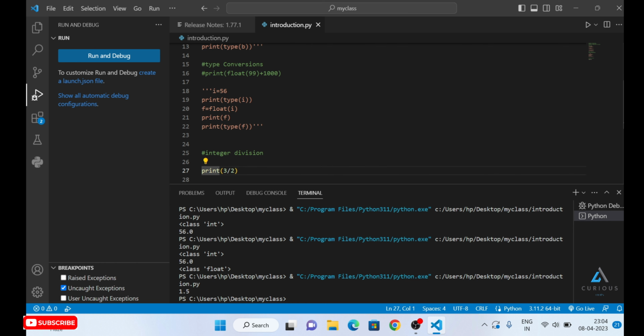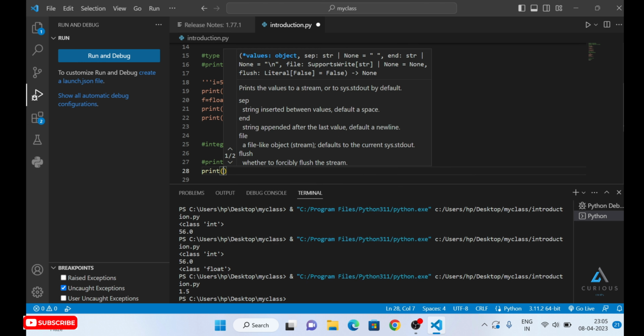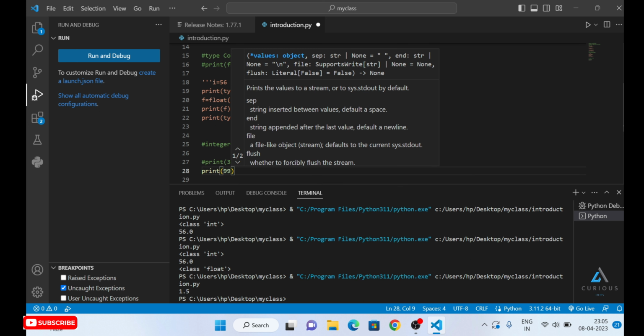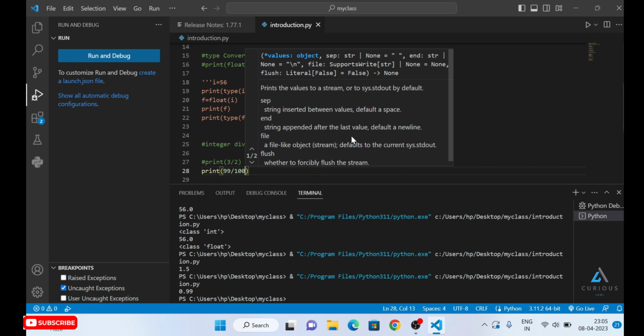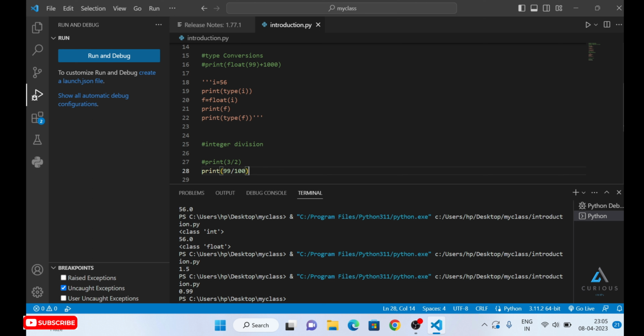Let's do some more examples to check. In other languages, you need to write a lot of big programs for doing these things, but in Python, it's very, very simple. We are going to comment this one out, move to the next line, and check if it is correct for other values or not. Yeah, it's working fine. We got the answer as 0.99.